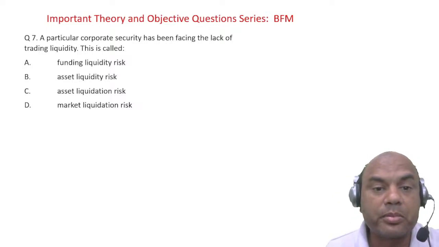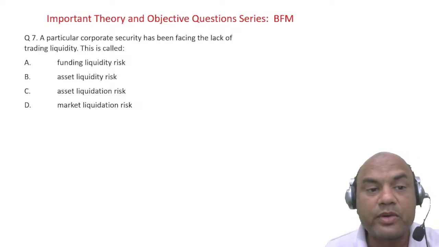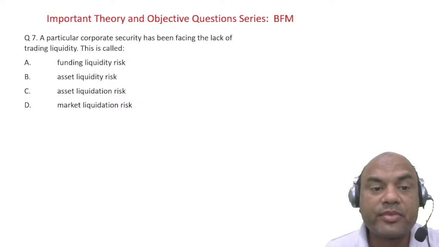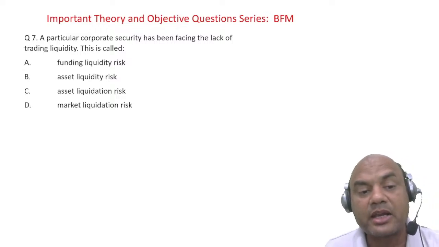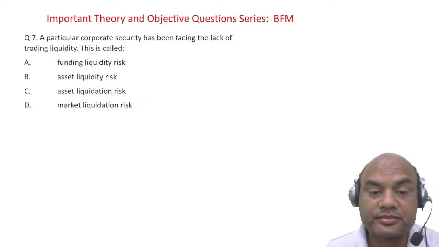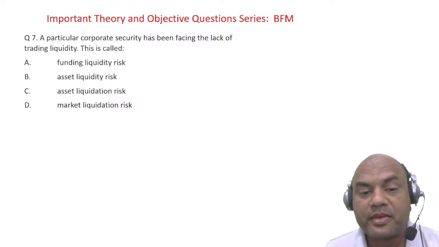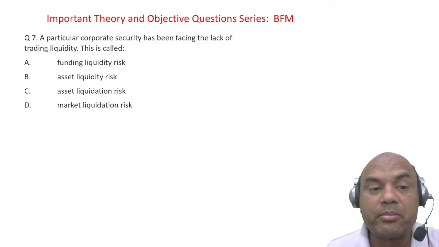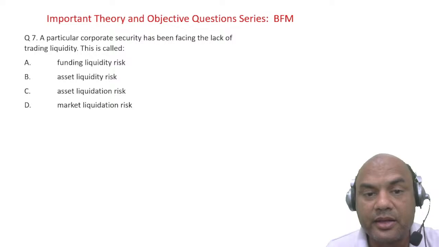A particular corporate entity has been facing the lack of trading liquidity. This is called funding liquidity risk, asset liquidity risk, asset liquidation risk, or market liquidation risk. Now we are talking specifically of a typical corporate entity.